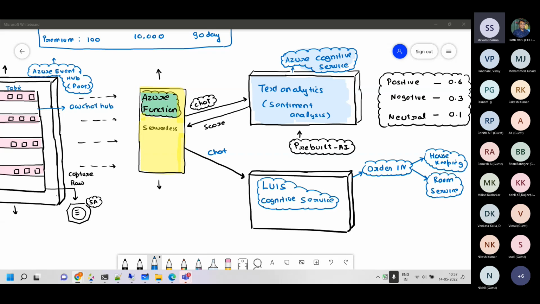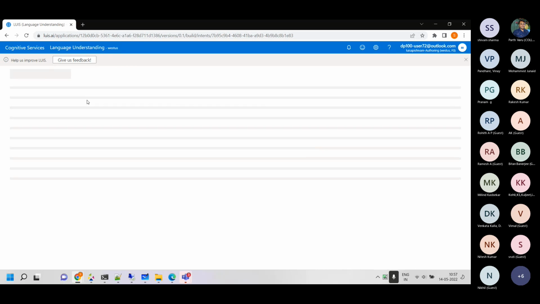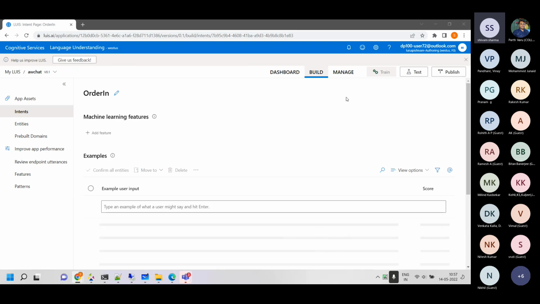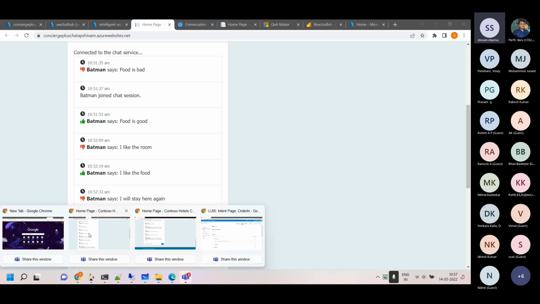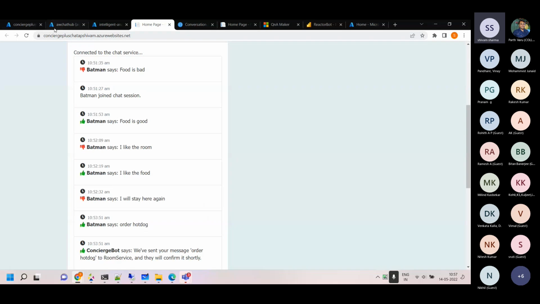I'll take you to Lewis, which is open on my secondary screen. I'll open Lewis again and move it here. I'll close the unnecessary tabs so I don't get confused. Let me find my Azure portal again.